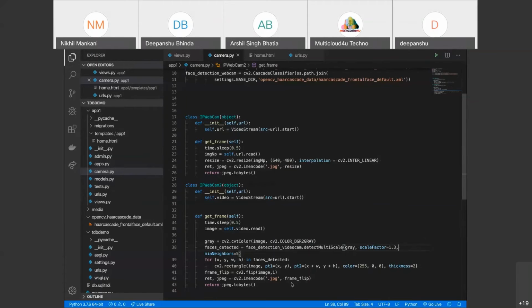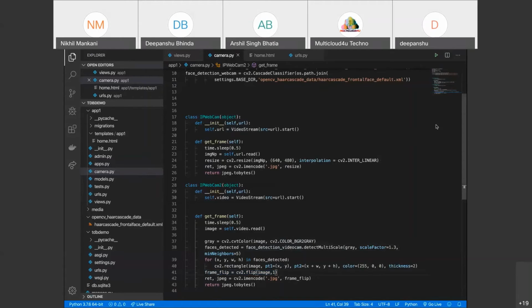The next step is making the rectangle on that image. We have made a rectangle on line number 40, cv2.rectangle. Here we have given all the things and we have got the rectangle. Now, flipping the image: when you return frames from camera.py, it has been flipped. For reversing that image, we use the flip. It will flip the image through 180 degrees and send it to views.py. There it is flipped once again to get a better result, right?